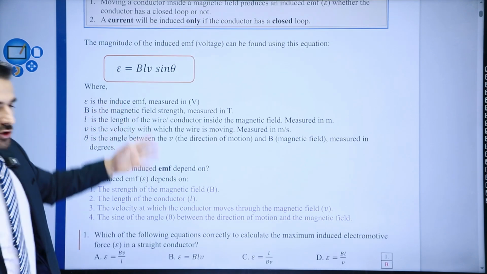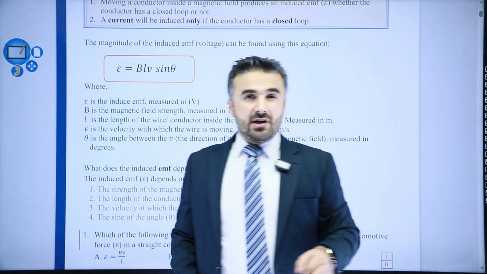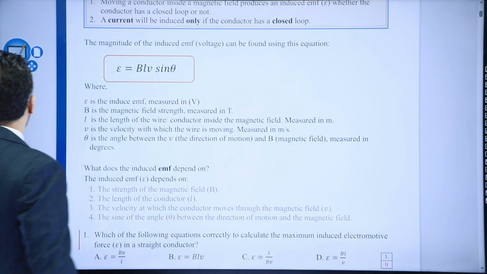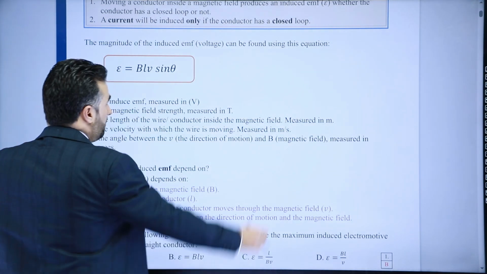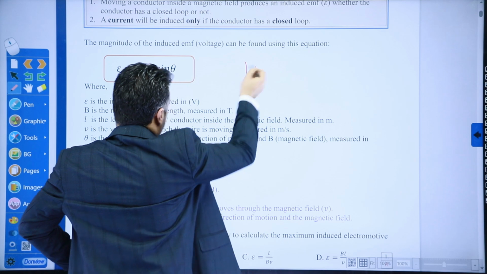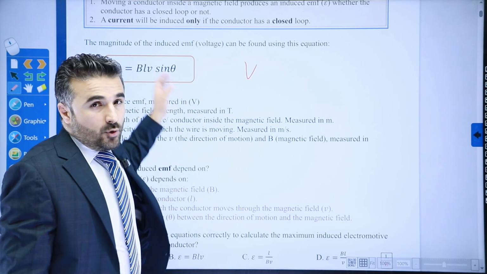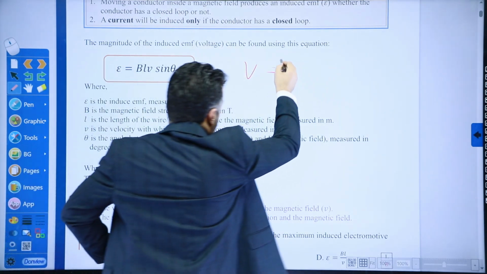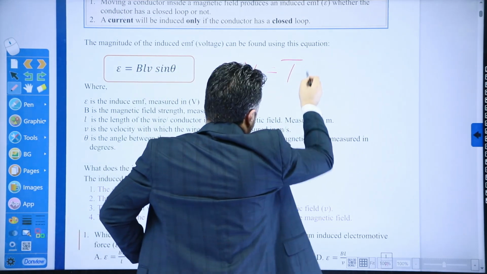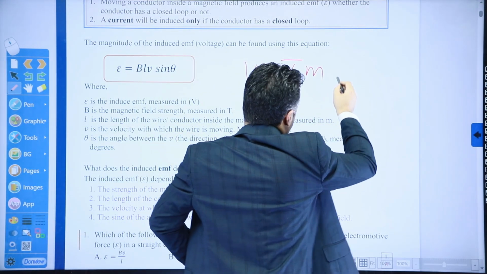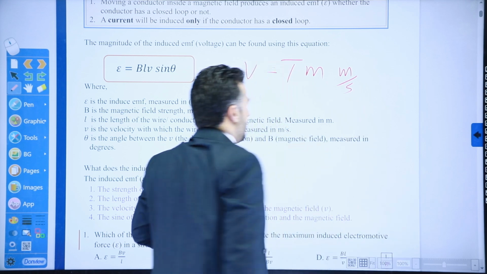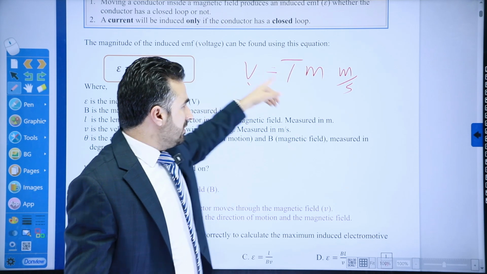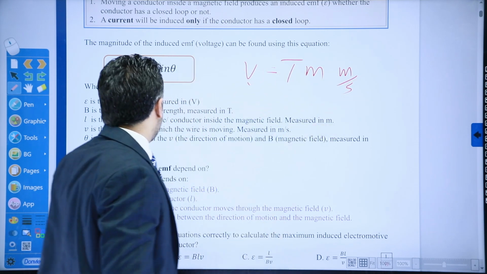Okay, but there's one more thing that I haven't mentioned so far. What is the unit of the potential difference, what is the voltage measured in? Voltage, or electromotive force, is normally measured in volts. But then, what about the magnetic field strength? It is measured in Tesla. What about the length? That is measured in meters. What about the velocity? That is, of course, measured in meters per second here. So, based on this, we can say voltage equals Tesla times meter times meter per second.